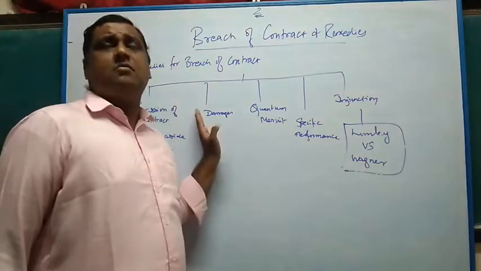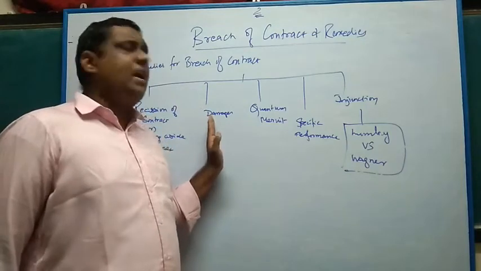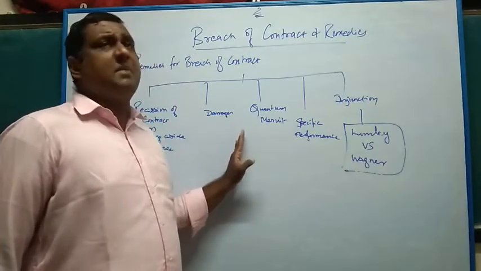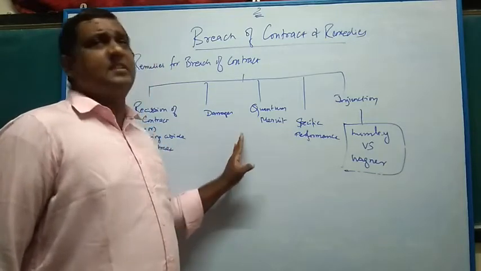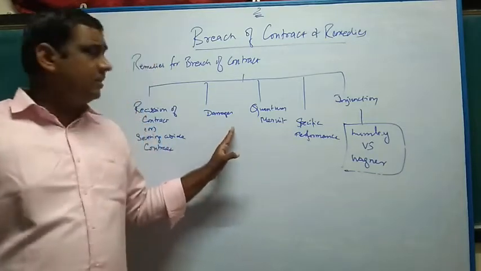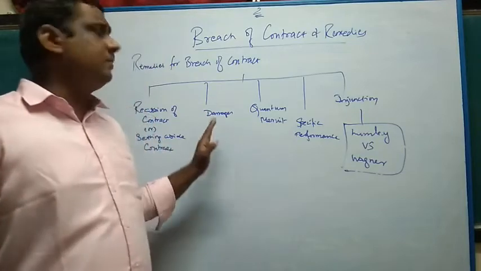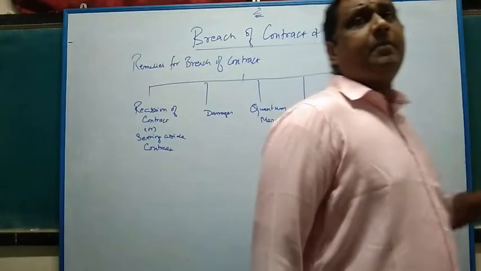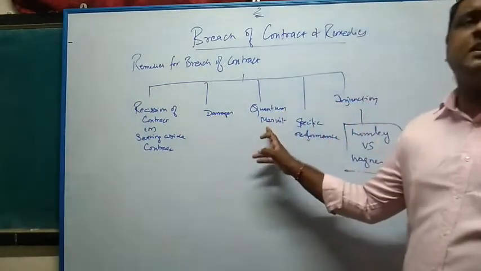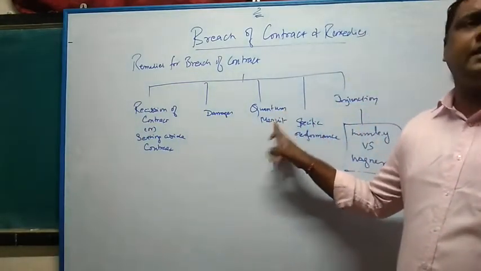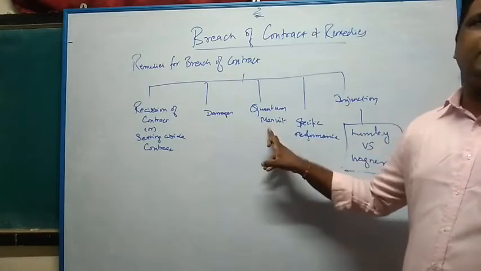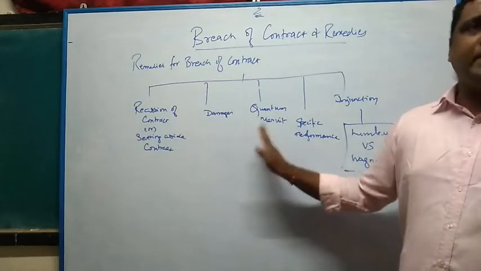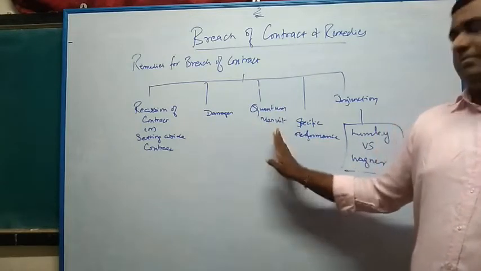Damages, as I said, means monetary compensation or money value for the loss that is suffered, that can be awarded by the court based on hearing the parties to the case and understanding the circumstances. The court will issue the damages. Ordinary, special, vindictive, punitive are some of the categories of damages as we discussed. Quantum meruit means as much as earned, as much as merited, based on work done. The later party has to compensate the former party for the work done till date. There is no further need to perform the work. Whatever work is done, you need to pay compensation.